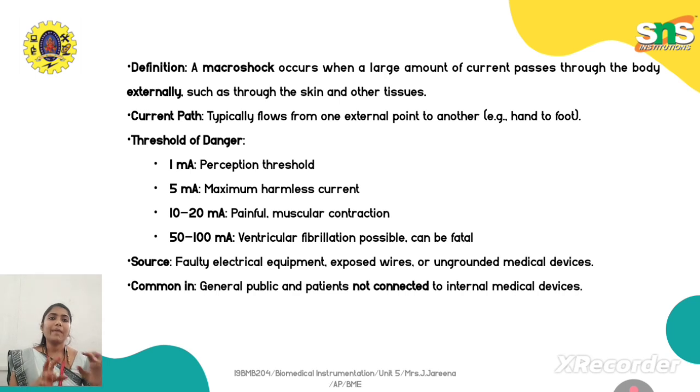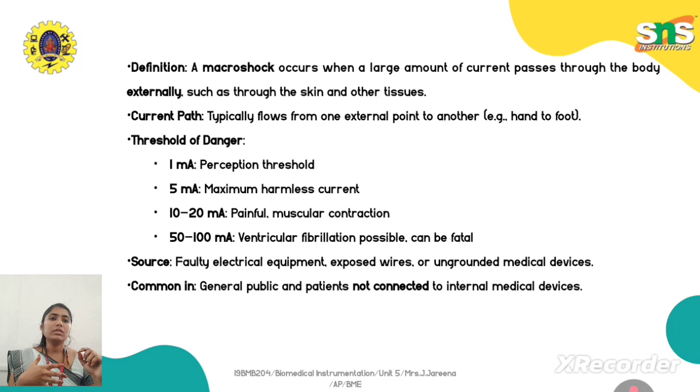Okay, so the macro shock is nothing but a large amount of current. When it passes into the body, it produces some sort of disorder, disturbance or consequence. The shock, as I said before, is the unintentional flow of current passing into the body.